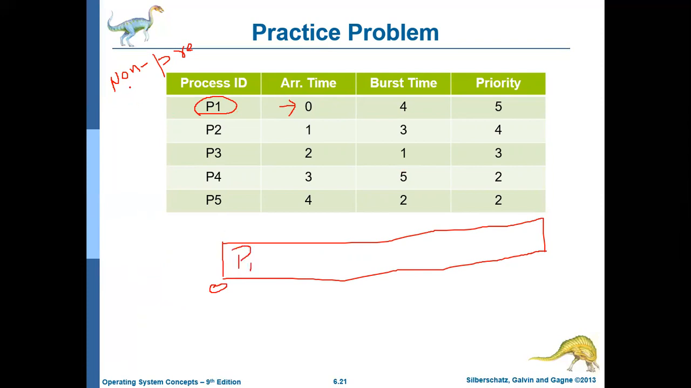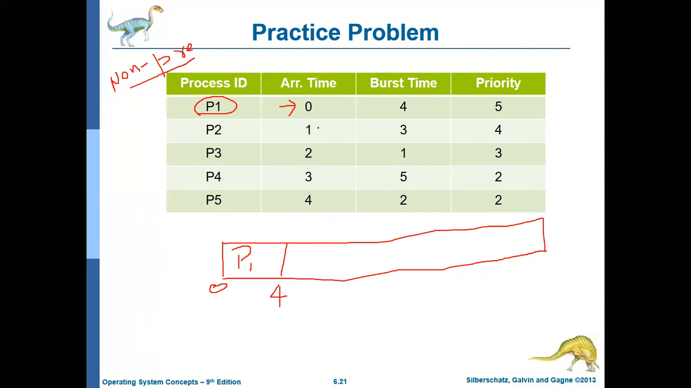As it is a non-preemptive scheduling, once the processor is given to P1, it is not going to give up the processor until it completes. And its burst time is 4 milliseconds. So it will complete at 4th millisecond.